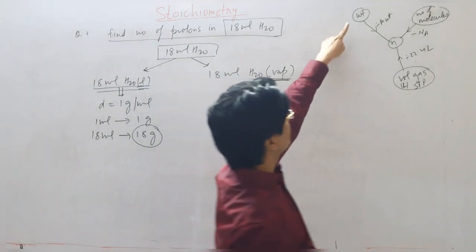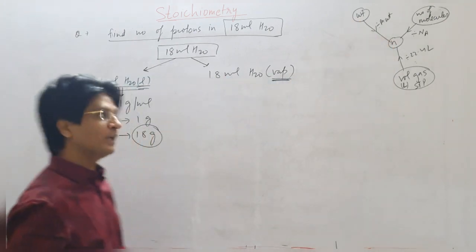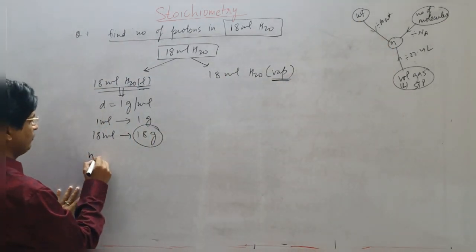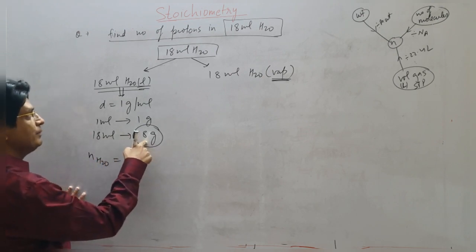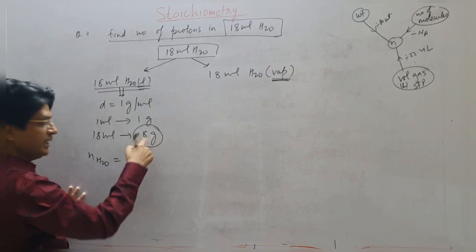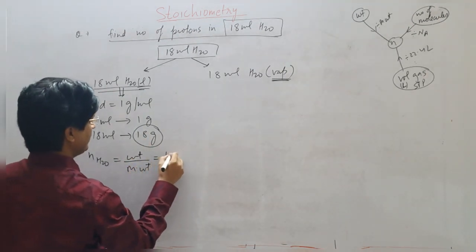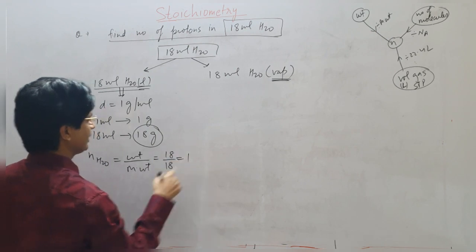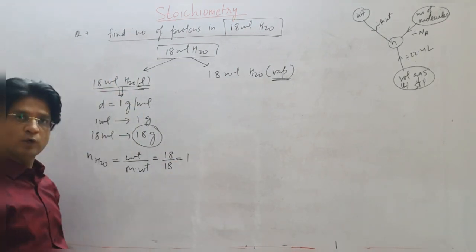So they have put you here. To reach the number of moles, you have to divide by molecular weight. So the number of moles of water will be weight, which is 18 gram. 18 ml will weigh 18 gram. So weight upon molecular weight, that will be 18 upon 18, that is equal to 1. So they have given 1 mole of liquid water.